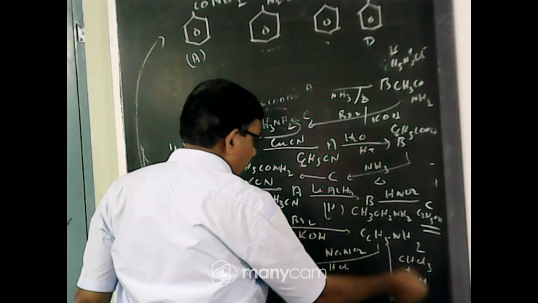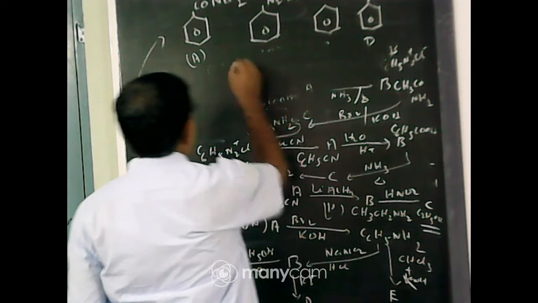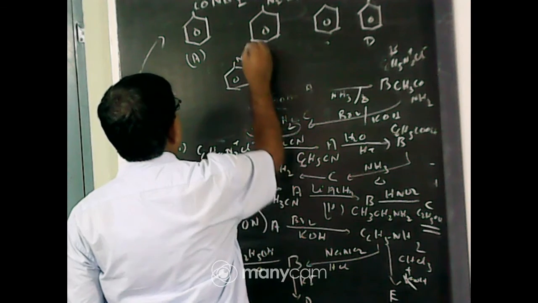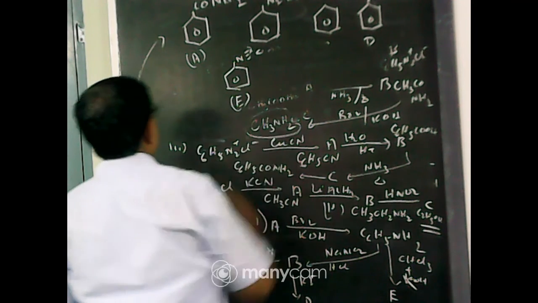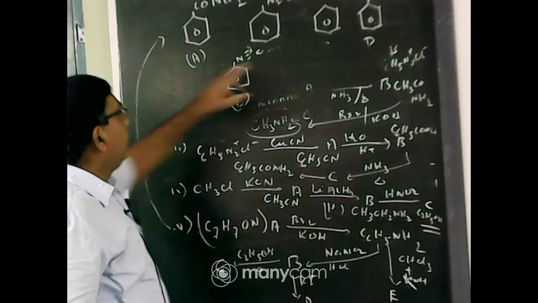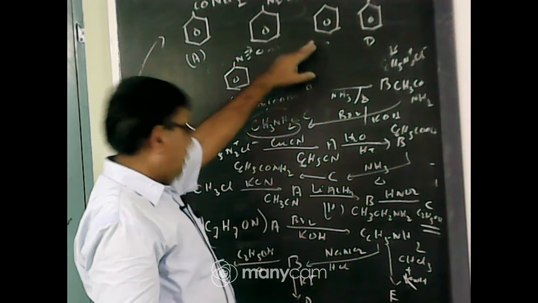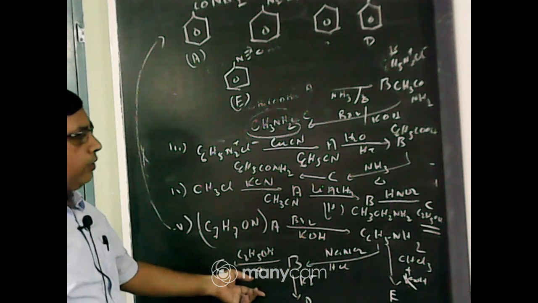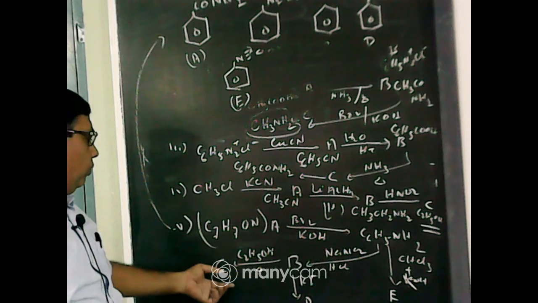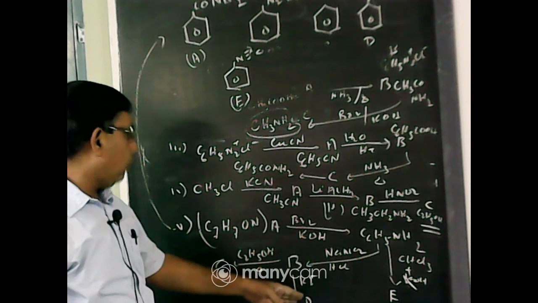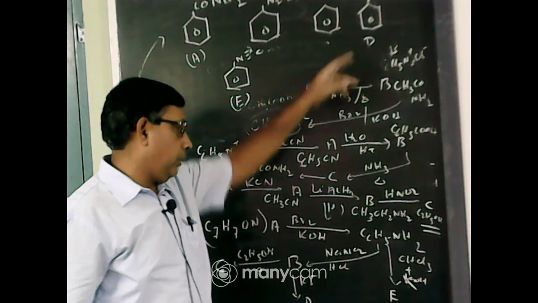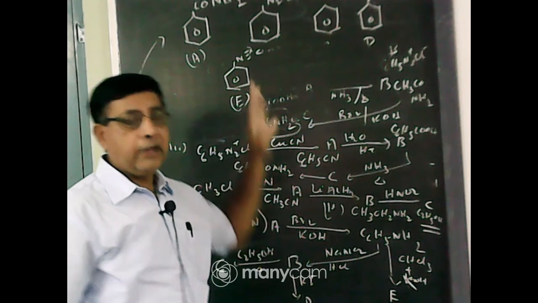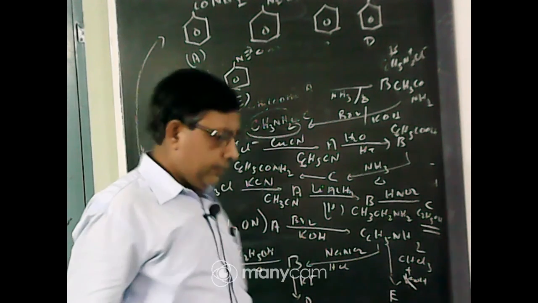Aniline treated with chloroform and alcoholic KOH, that is the carbylamine reaction. So isocyanide is formed, benzene ring with NC, phenyl isocyanide, that will be E. So A is benzamide, B is diazonium chloride salt, C is benzene, because diazonium chloride when heated with ethanol or hypophosphorus acid undergoes reduction to form hydrocarbon. Now diazonium salt when treated with KI forms iodobenzene, and aniline when treated with chloroform and KOH forms an isocyanide, carbylamine reaction. Okay.